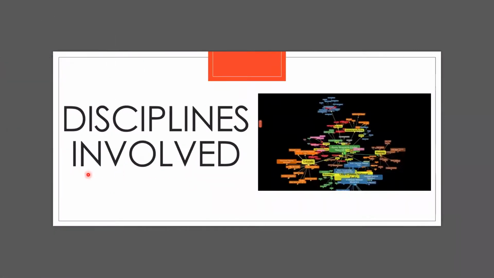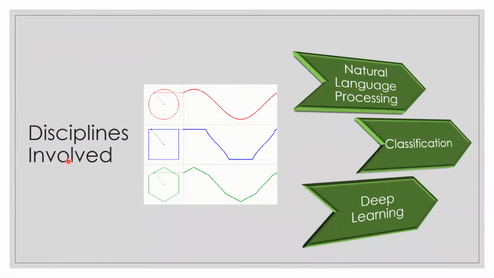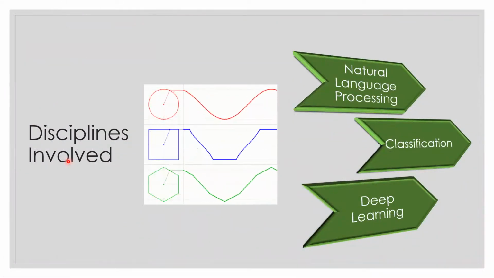This project has involved three disciplines, namely NLP, that is natural language processing, classification to classify the user sentiments based on the review, and then deep learning as well because it involves NLP.